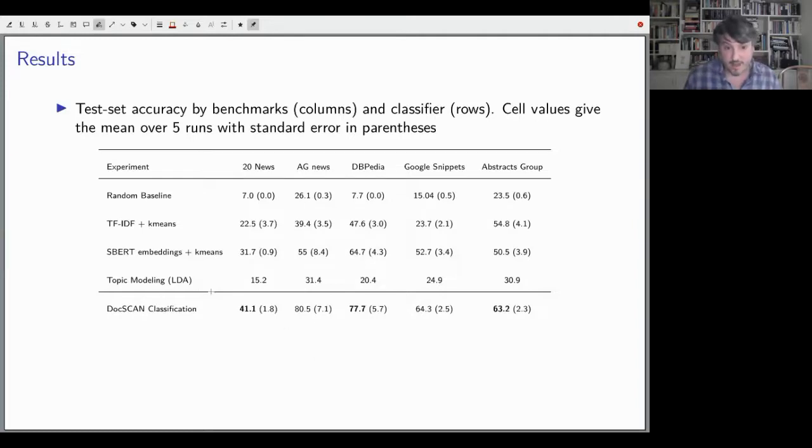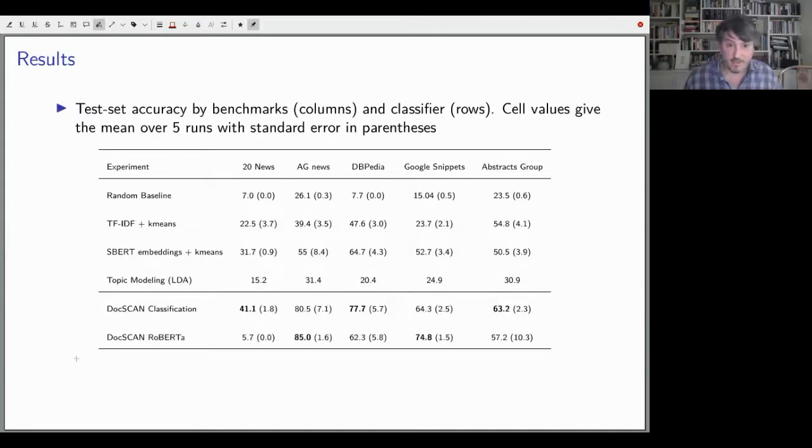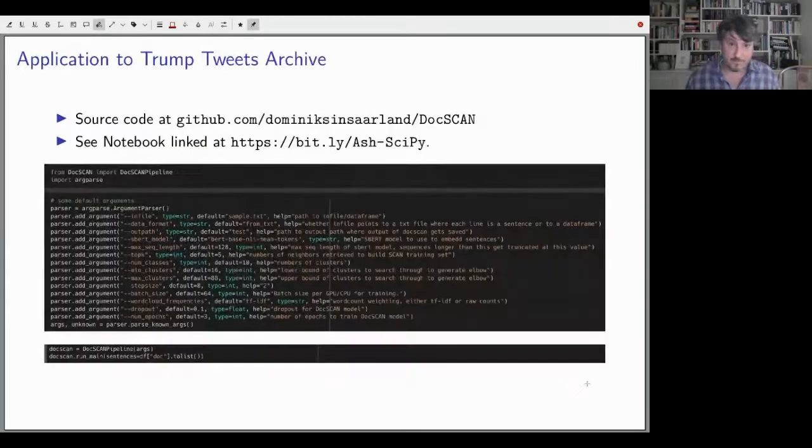So you can see that across all of the data sets, we get a big increase over the baseline approaches. And if you use one of our 2 variants, you're going to get pretty good performance at detecting the correct topic, and actually almost as good in some of the data sets as a supervised classifier that actually views the topics. So this is a new and very useful way to cluster documents and figure out what they're about.